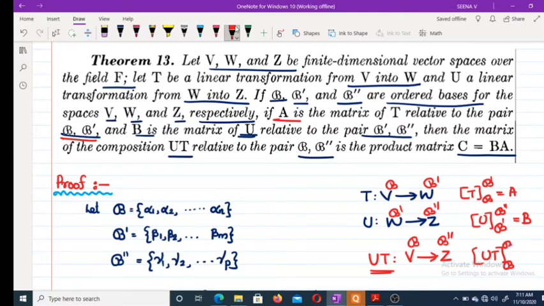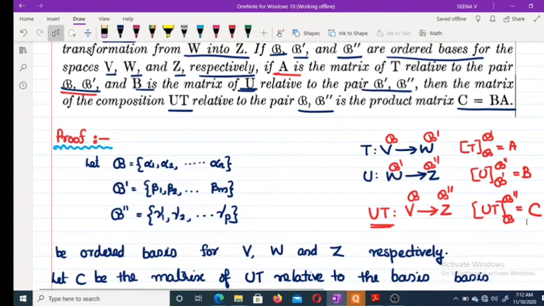This is B double dash. Suppose this be C. Then the theorem says that C equal to BA. This is what we have to prove. For proving C equal to BA, it is enough to prove the ijth entries are the same. Okay. So moving to the proof.